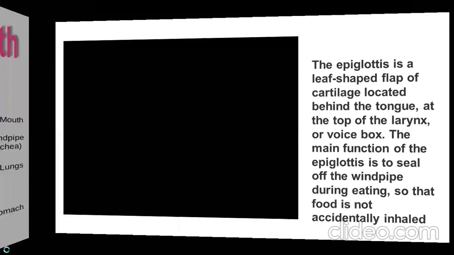The epiglottis is a leaf-shaped flap of cartilage located behind the tongue at the top of the larynx, also called the voice box. The main function of the epiglottis is to seal off the windpipe during eating so that food is not accidentally inhaled into your body. So let's check about that epiglottis.